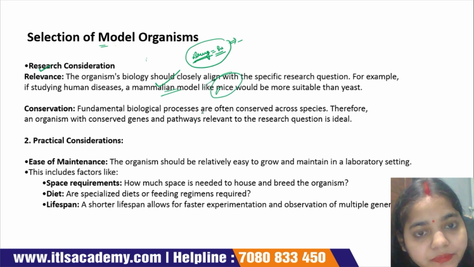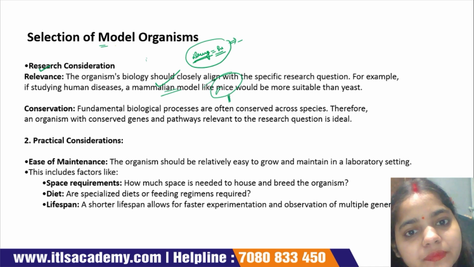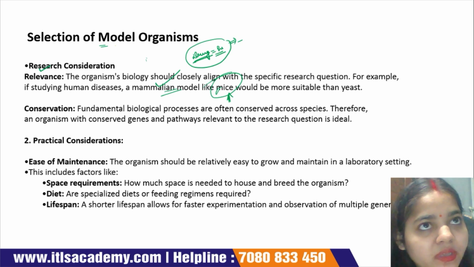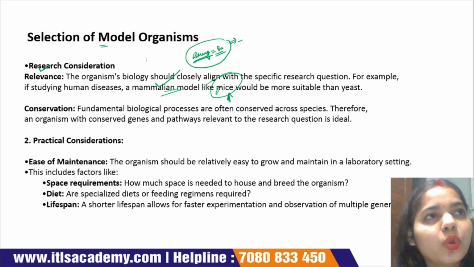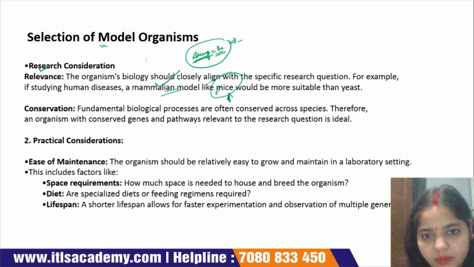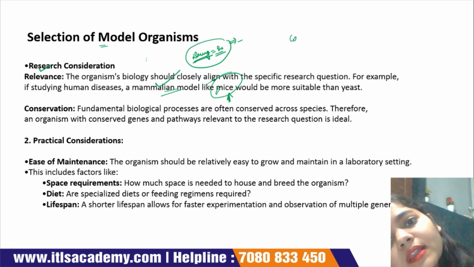In this case we prefer mouse rather than other model organisms such as yeast, E. coli, C. elegans, Drosophila, zebrafish, etc. We choose our model organism according to our research work. Suppose we want to study the cell regulation pattern.